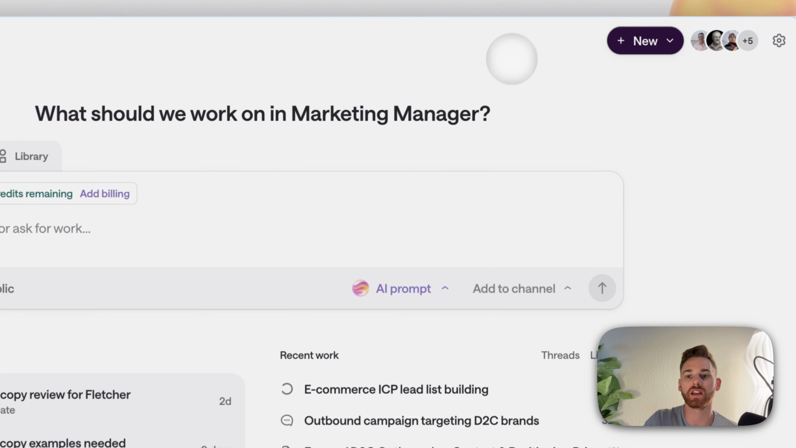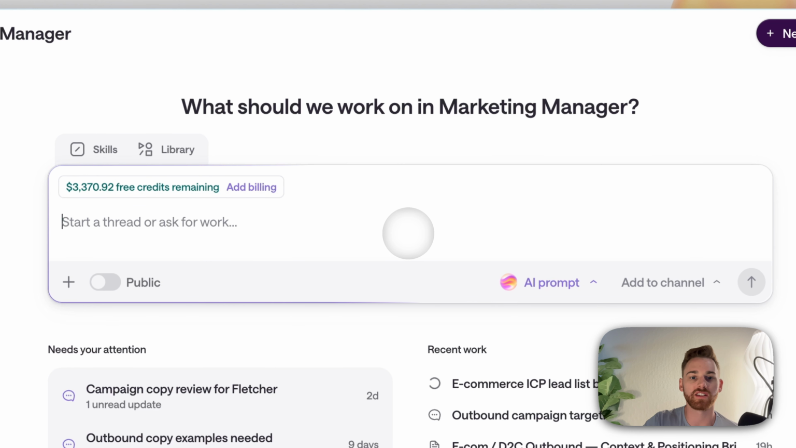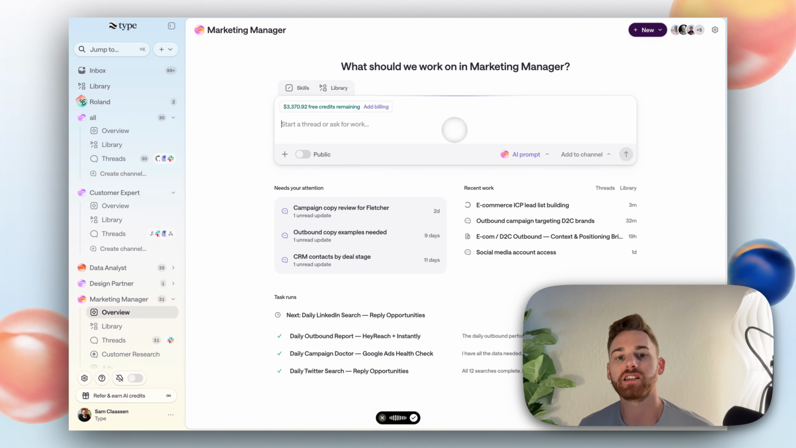So I'm in my marketing manager agent, and I'm just going to start a new thread here, and I'm going to say, we have $10,000 of marketing budget left to spend this month, and I would like to allocate it towards testing some sponsorships. Could be some newsletter sponsorships. It could be YouTube sponsorships. It could even be individual influencer type people on LinkedIn or Twitter.